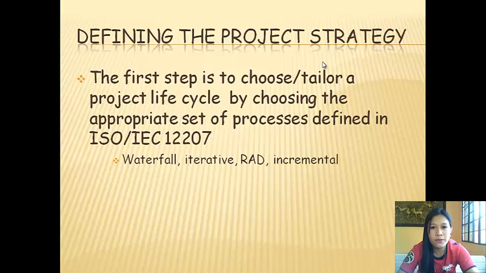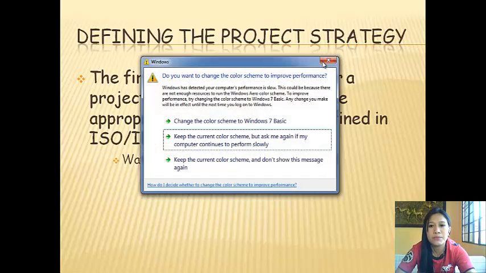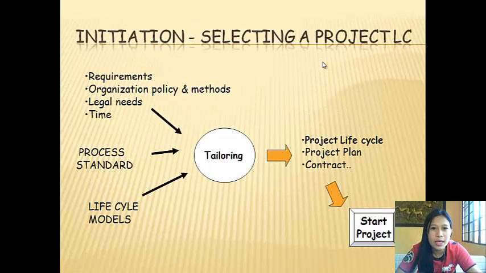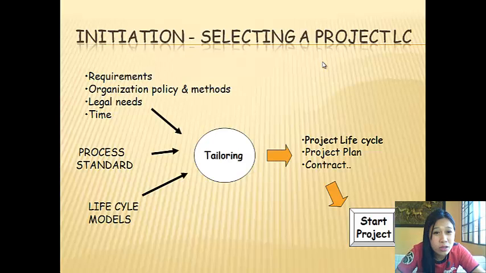Defining the project strategy. The first step is to choose and tailor a project life cycle by choosing the appropriate set of processes defined in ISO/IEC 12207. Options include waterfall, iterative, RAD, and incremental. Initiation means selecting a project life cycle, based on requirements, organization policy and methods, legal needs, and time. This is the graph.